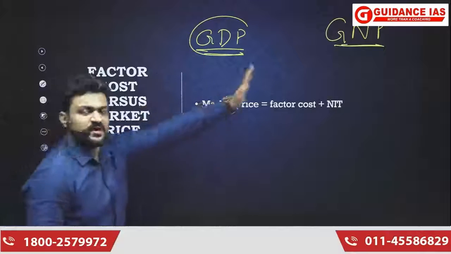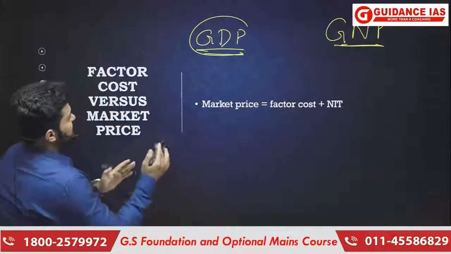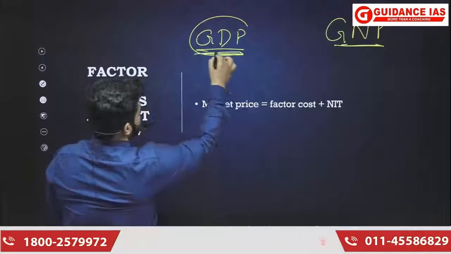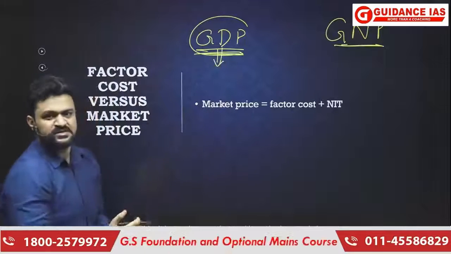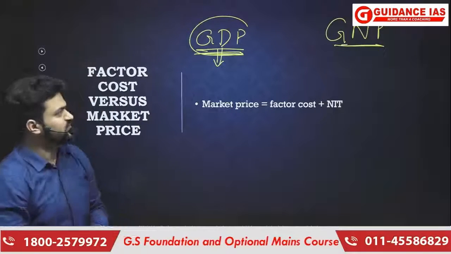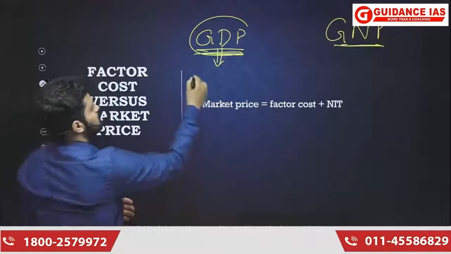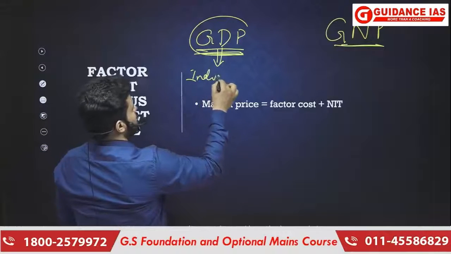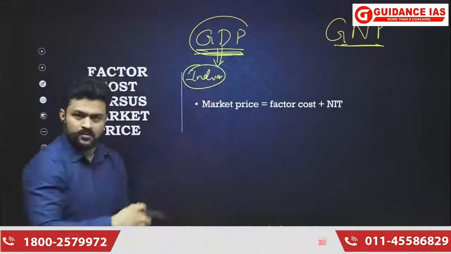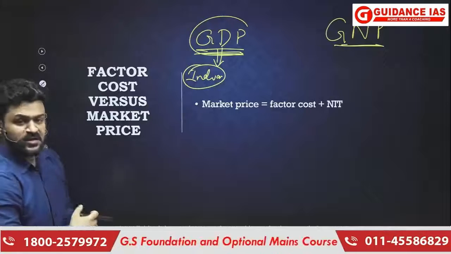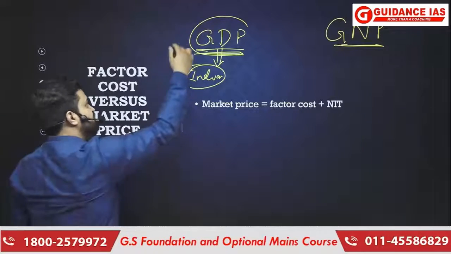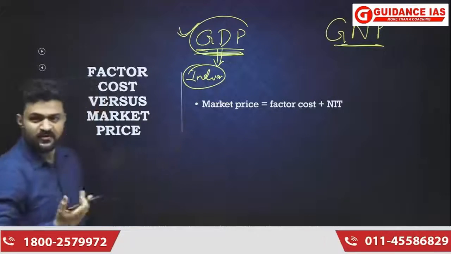These are two different aggregates. This aggregate is relevant when we are talking about production in any country. So, for example, we are talking about India, the Indian economy. Then GDP is an aggregate which is more relevant.